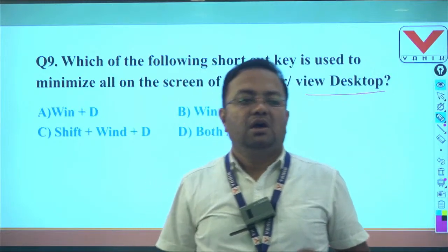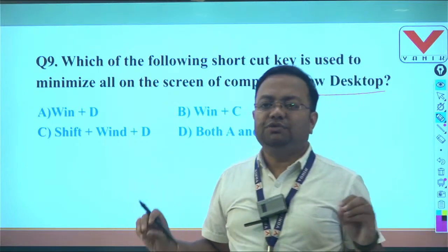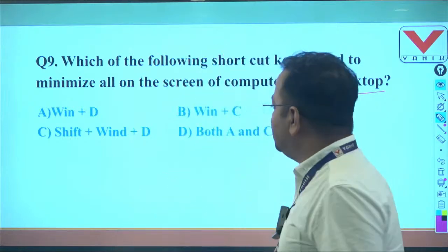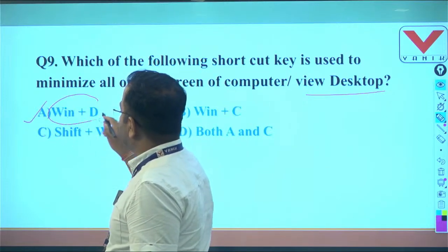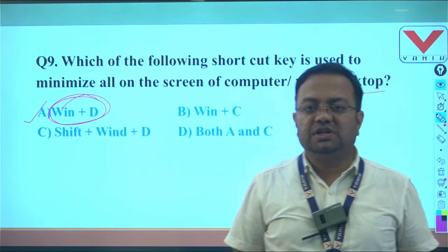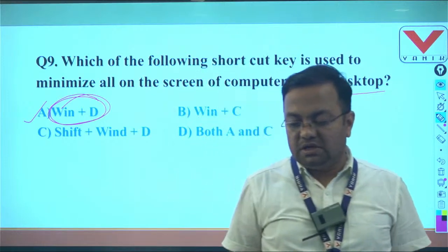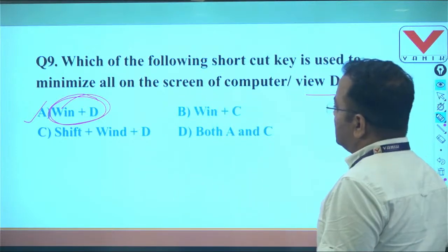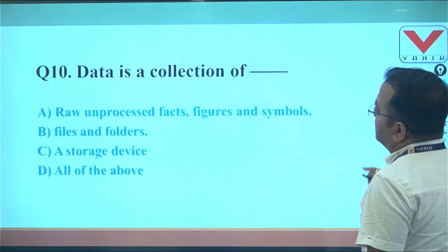If the question is what is the shortcut key used to view the desktop, whatever task you are doing, if you suddenly want to go to the desktop screen, we can press Win key plus D. So the answer is A. Win key plus D means start button key plus D. If you press the start button key or Windows key plus D, instantly the desktop screen will appear and all windows will be minimized. So question number 9, here the answer is A. Then goes to question number 10.